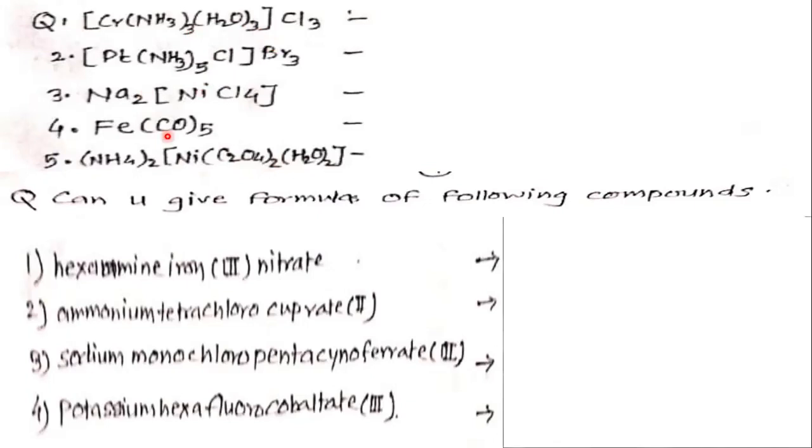This is a non-ionic complex, because in the square bracket is Fe(CO)5, no charge on the coordination sphere. And this is also a coordination compound because this is the counter ion and this is the coordination sphere. So let us see the names.